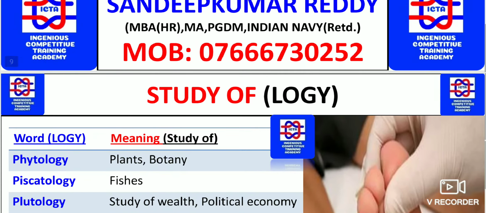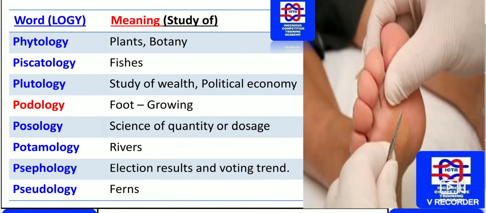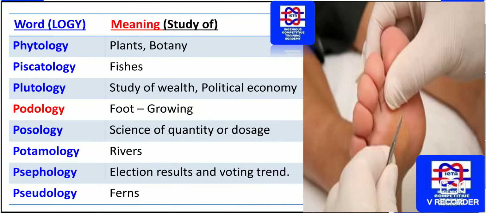Next we have the study concerning plants and botany, that is phytology. So whatever concerns plants and botany, the study is known as phytology, as well as the study concerning fishes, piscatology. Here you have to remember that pisciculture is fish farming.